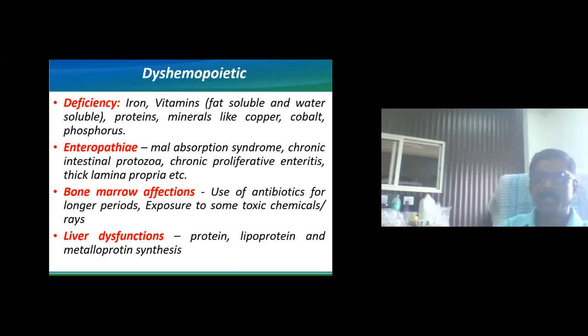Liver dysfunction can be caused by many etiological factors, but the ultimate result is less synthesis of protein, lipoproteins, and metalloproteins. These metalloproteins are required for the transportation of various nutrients and materials towards the bone marrow. And once there is liver dysfunction, this leads to hemopoietic anemia, so anemia can be observed because of the dysfunction of the liver.